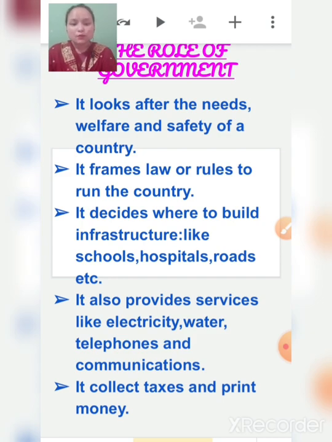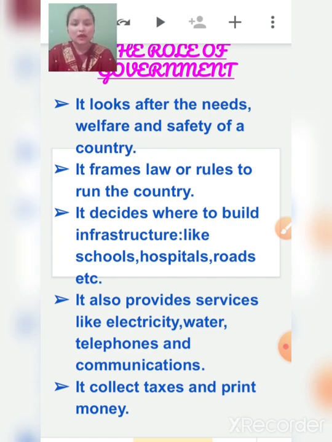It also provides services, the basic necessities of day to day life. In our day to day life, the things we need the most are electricity and water, right? That is also provided by the government. So they provide us services like electricity, water, telephones and communications.